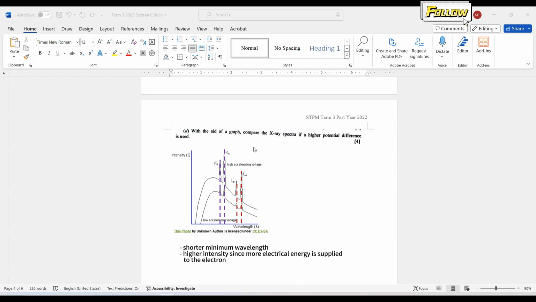And then we are requested for the X-ray spectra, so the X-ray spectra should include the continuous and also the line spectrum. At least we should also include the K series to obtain 4 marks. So I think that's how we can get the 4 marks in this question.